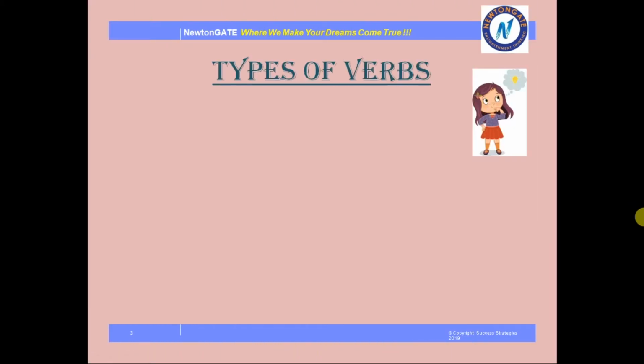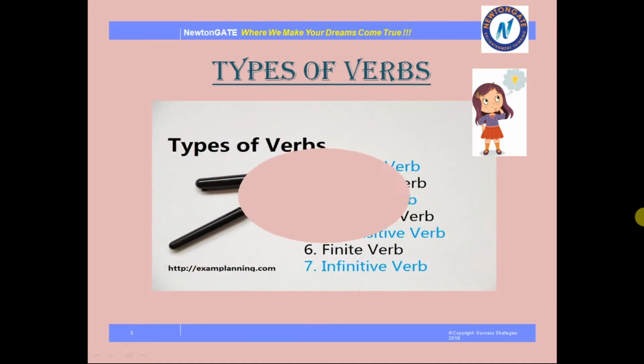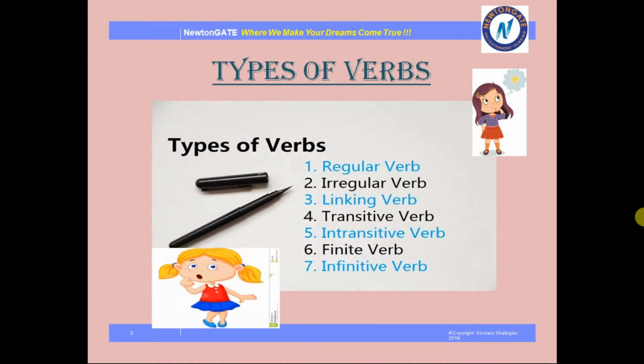Okay? See, in the next part, what are the types of verbs? Now, how many types of verbs are there? There are 7 types of verb. Okay, regular verb, irregular verb, linking verb, transitive verb, intransitive verb, finite verb, and infinite verb.